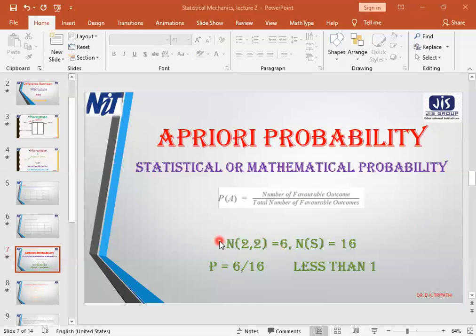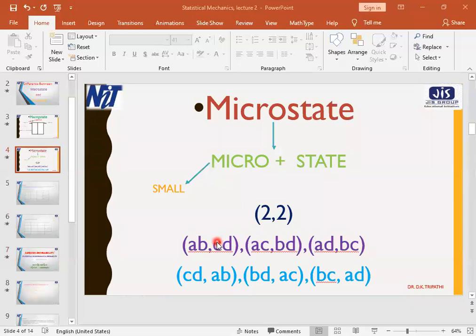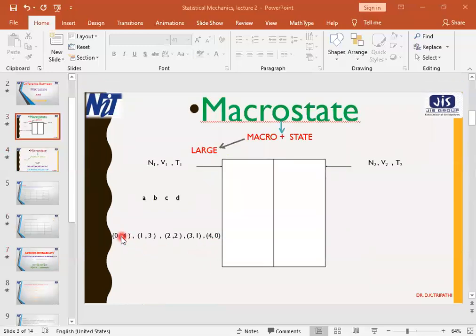And for the total number of ways, this will be realized in 1 way, this in 4 ways, so 1 plus 4, 5. This will be realized in 6 ways, so 1 plus 4 plus 6. This in 4 ways, and this in 1 way. So the total outcome when the 4 particles are thrown into these 2 compartments will be 16.